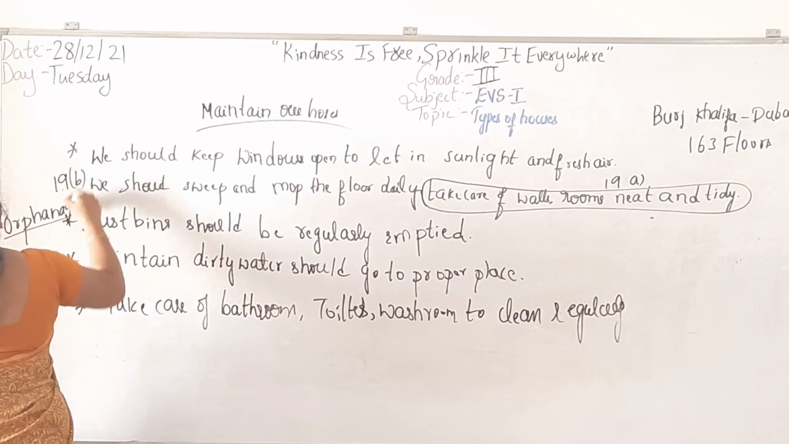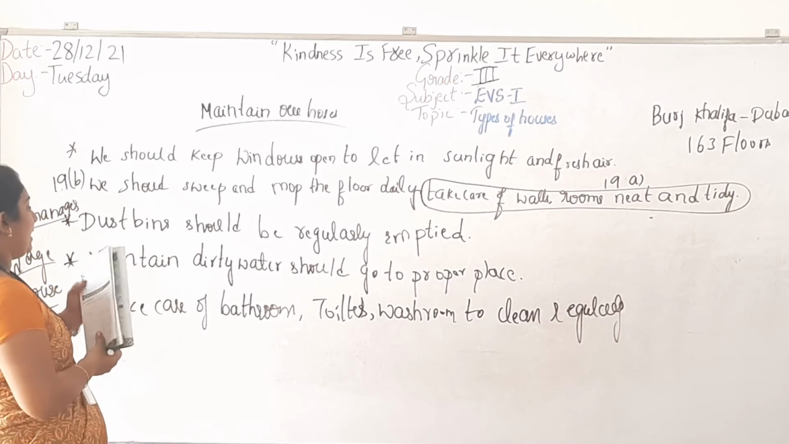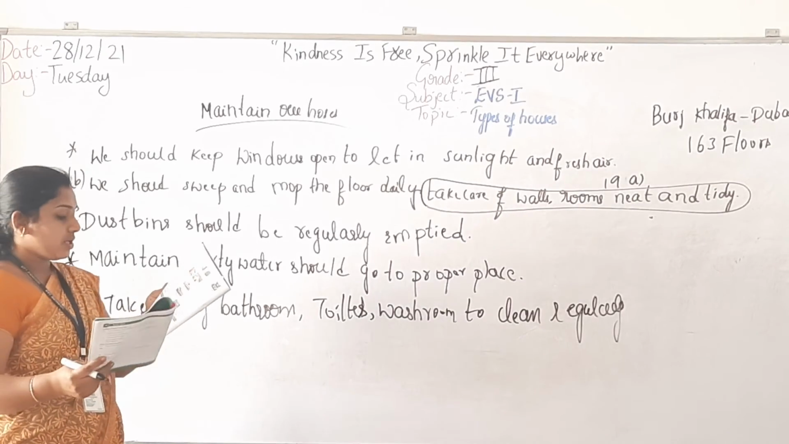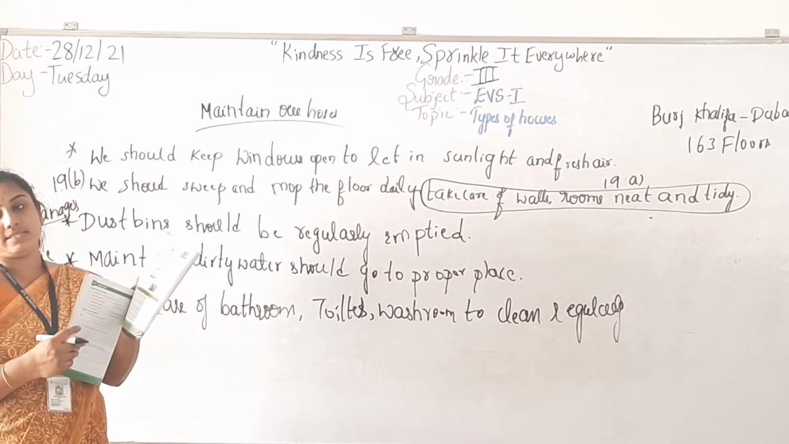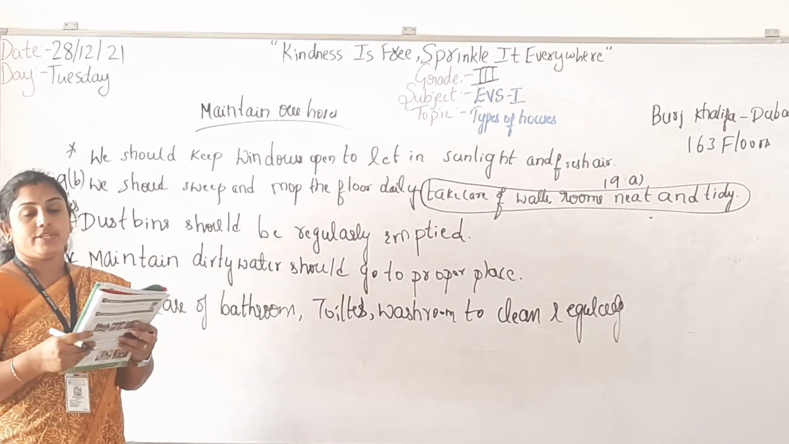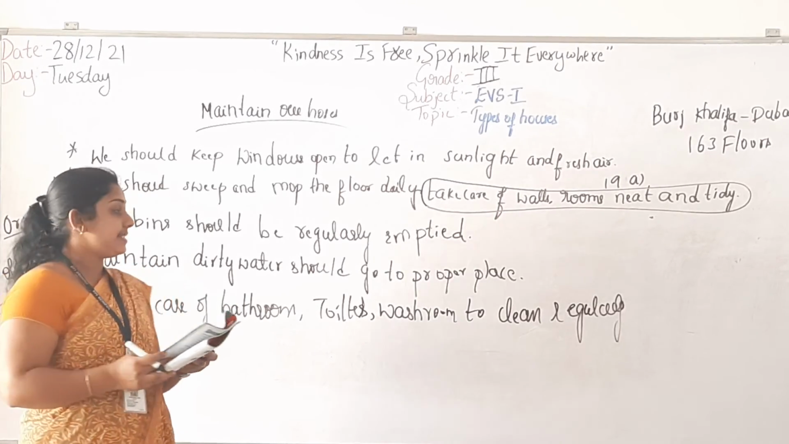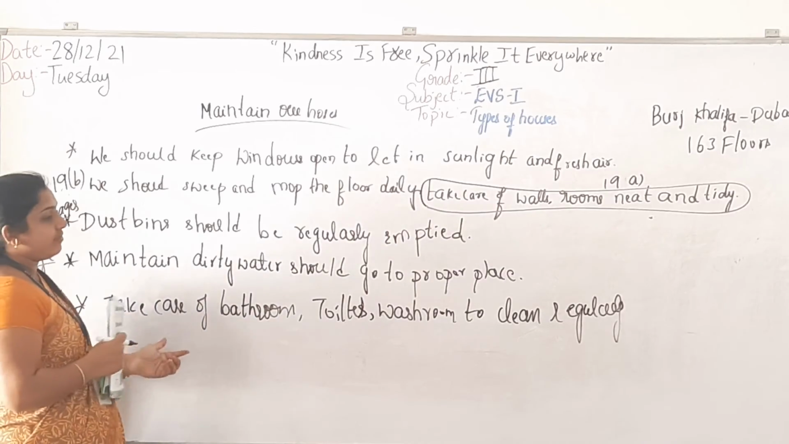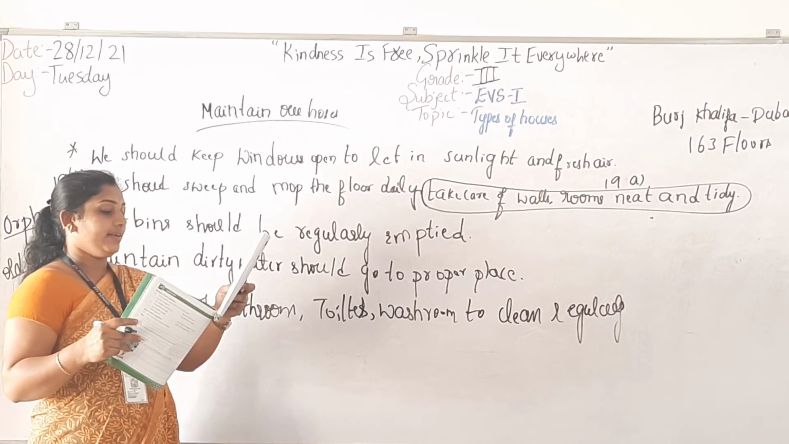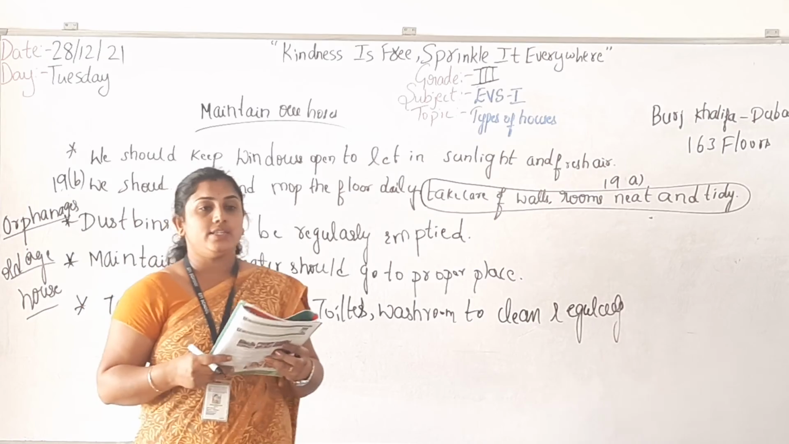Copy this. Next, maintain dirty water, so the dustbin should be emptied, or you can write down: garbage should be thrown in the dustbins. The third one is there, no, on page number 24. Garbage should be thrown in dustbins. You have to write that down. Next, the fourth one is to take care of the bathroom, toilet and washroom and clean them regularly. You can write that down. This is to prevent the growth of germs. You can also write that down. Okay, so is the 19th question clear?